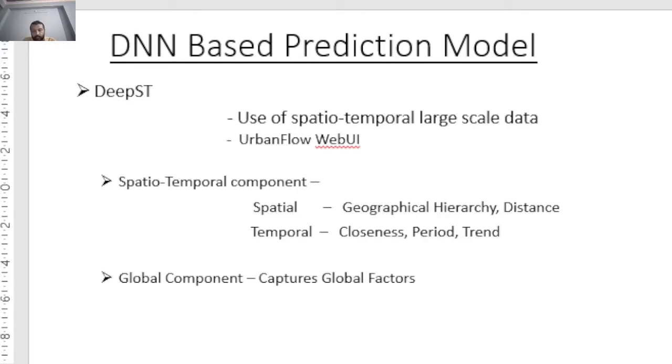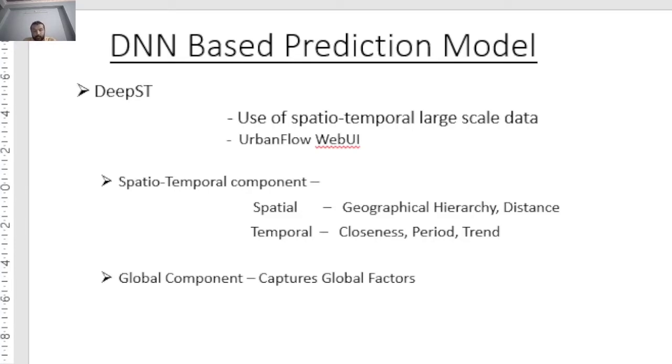Like spatial properties, there is some geographical hierarchical structure in the data, and there is a sense of distance in the data. In terms of temporal properties, we see that the data has closeness, periodicity, and some trend as well. So spatial temporal data is inherently different from text and image data in many senses.